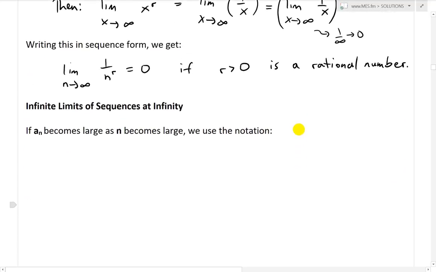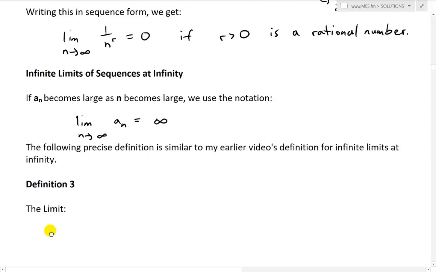And now let's look at infinite limits of sequences at infinity. So if a_n becomes large as n becomes large, we use the notation limit as n approaches infinity of a_n equals infinity. And yeah, this just means that the limit is going to infinity. This is diverging to infinity, as I'll explain, as n goes to infinity.